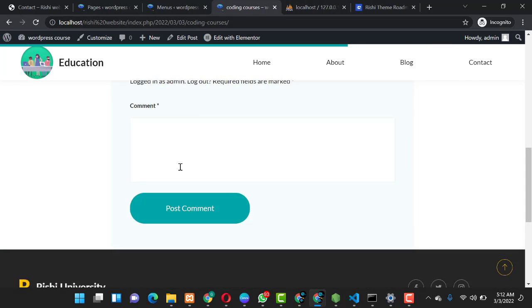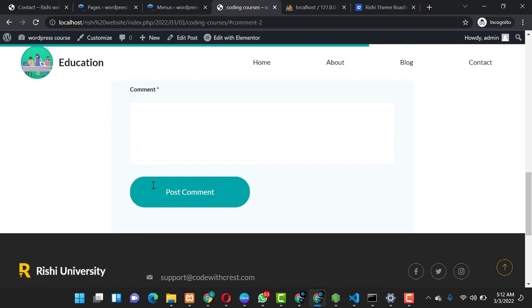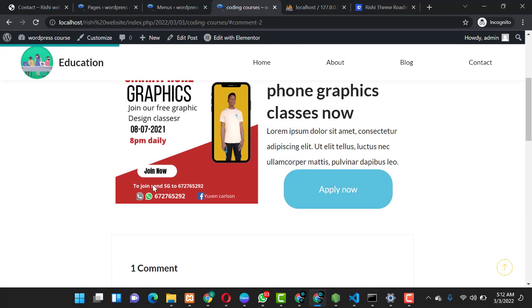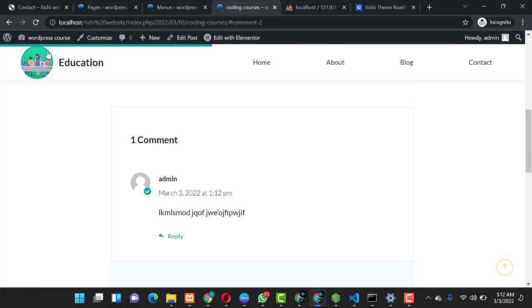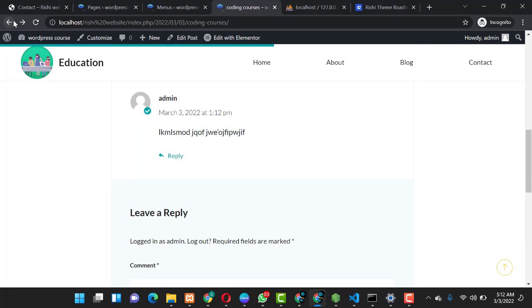You can also post a comment, like your visitor can post a comment with respect to this. They enter their comments over here, you can type whatever you want and post it as a comment, and then you as the administrator or the owner of the site have to approve the comment for it to appear on the website. So this is your post with one comment, and it has been commented by the admin. So you can go back over here.